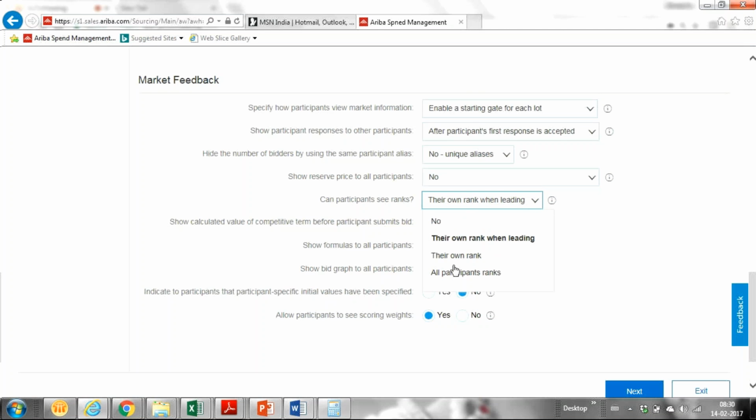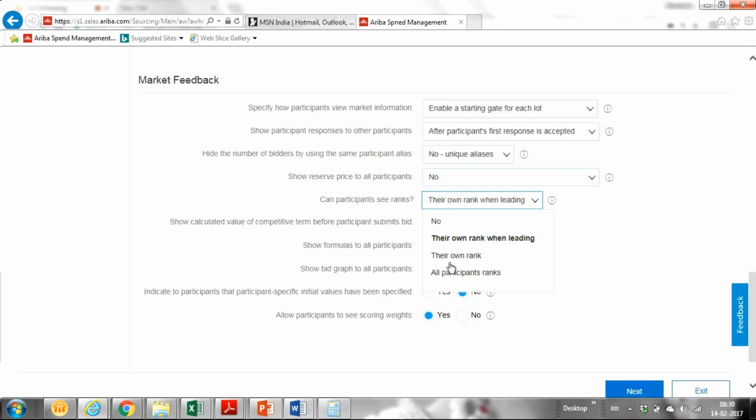So you can set the ranks. Ranks are dynamic depending upon the suppliers giving their bids. Like supplier 1 gave a very low bid the first time, so he'll be rank 1. Next time supplier 3 has given a lower amount, so supplier 3 will be rank 1.